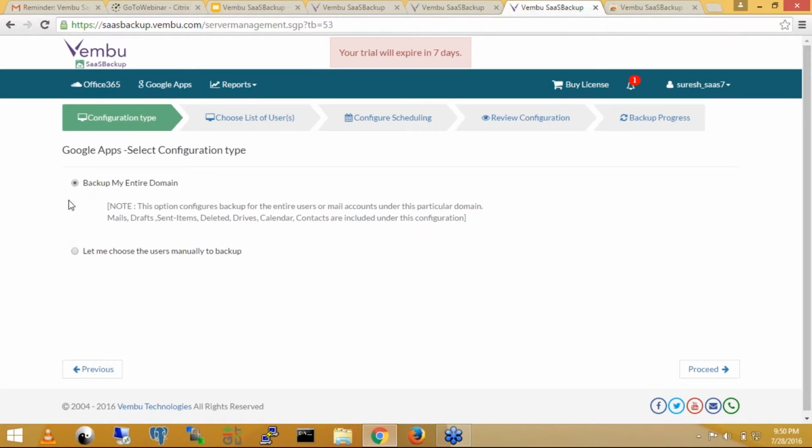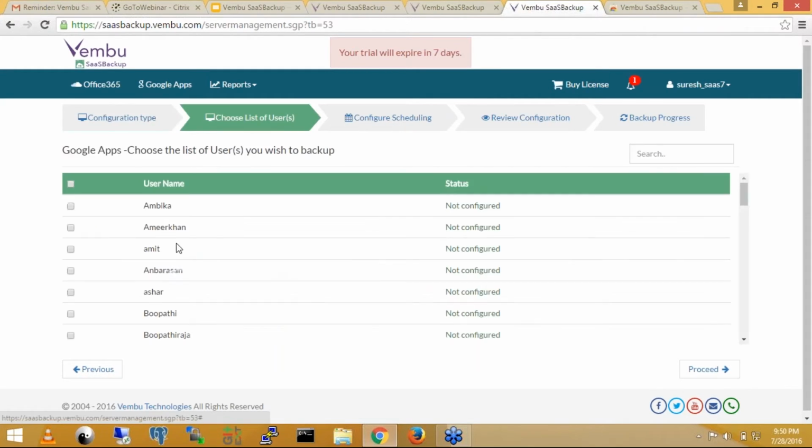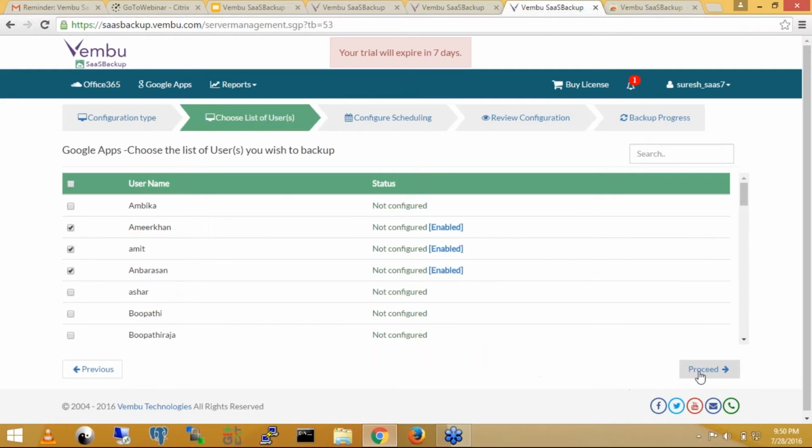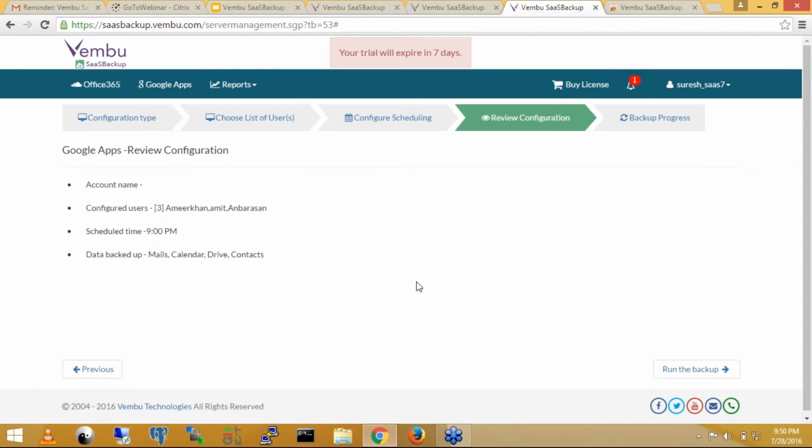So we can check this option for entire domain backup or manual backup. The same thing we need to configure as before. If you want to take a backup for particular users, choose this option. Choose how many users you want to back up. Then click proceed, set the time for scheduling, and click proceed. You can see how many users have been configured for the backup.